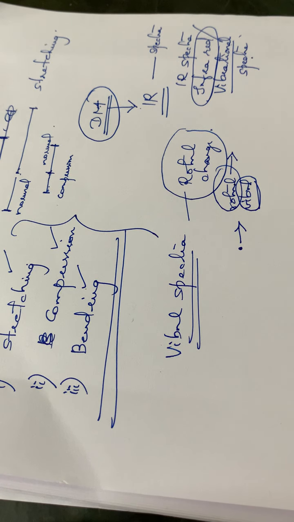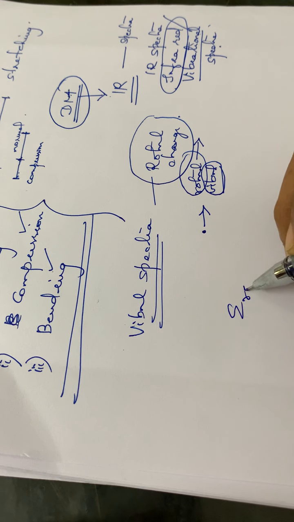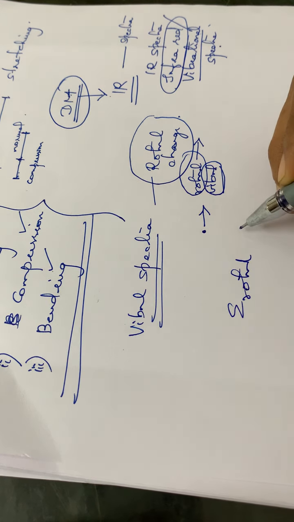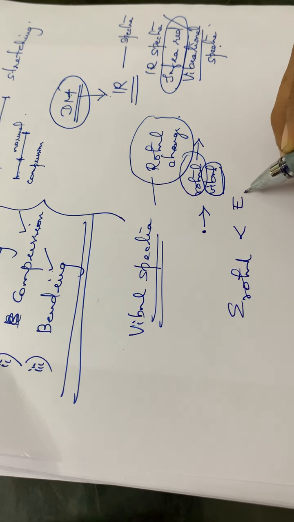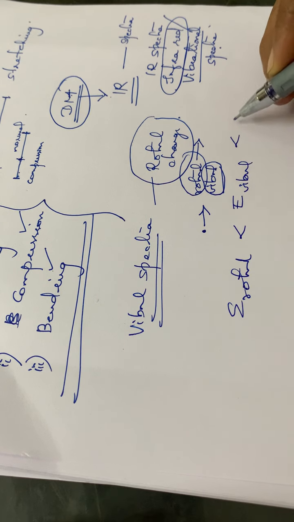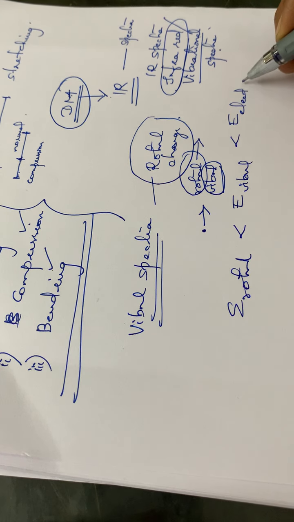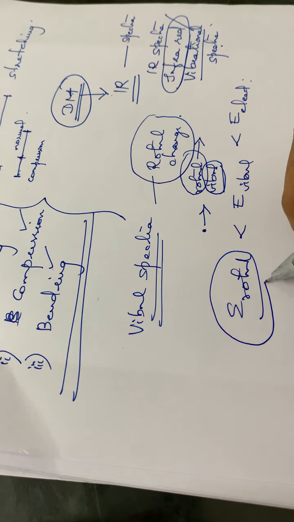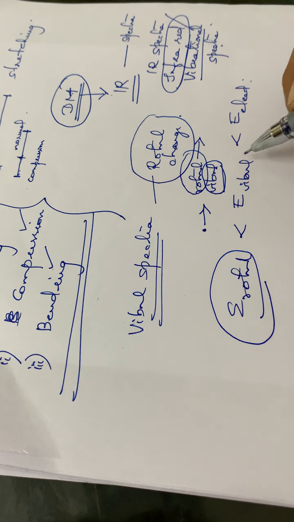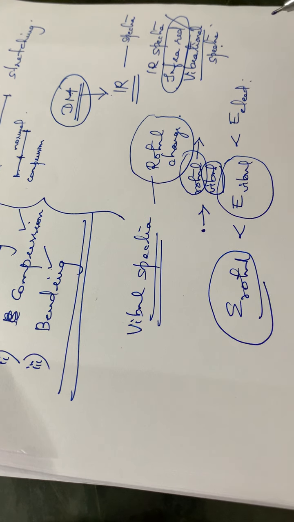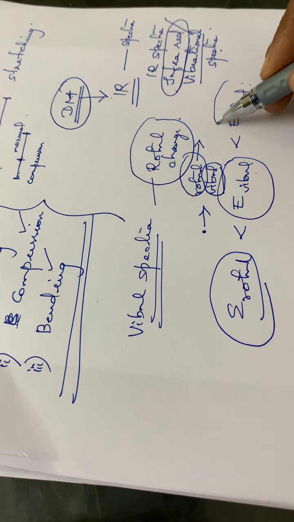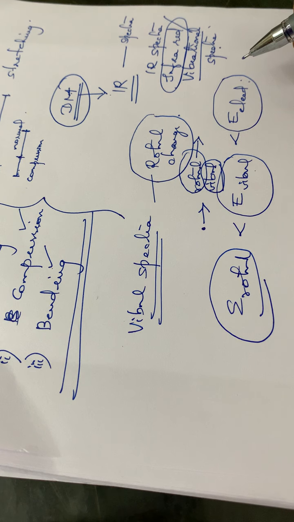We already saw the Born-Oppenheimer approximation, isn't it? That is, E rotational is less than E vibrational, which is less than E electronic. So for a molecule to rotate, it requires the least amount of energy. Then much more energy is required for a molecule to vibrate. Then again more energy is required for a molecule to have a transition from one electronic state to another excited state.